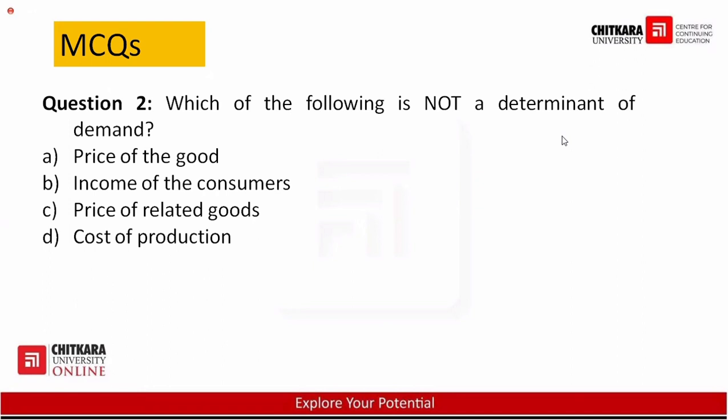Second, which of the following is not a determinant of demand? You have read that price of related products, taste, hobbies, income, advertisement, culture. There are different factors which affect the demand of a product. Clear? So one of the factors, cost of production, is different and it is not a determinant of demand.